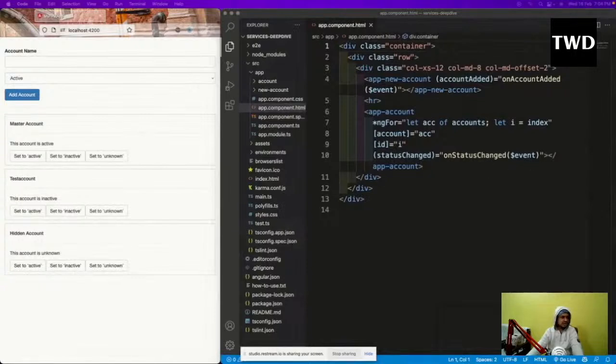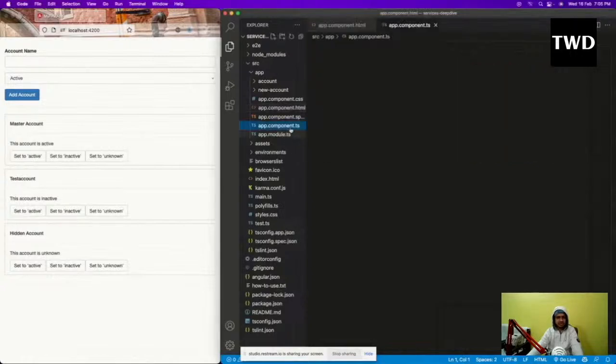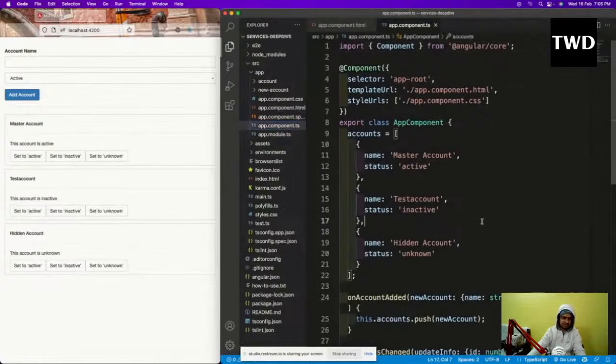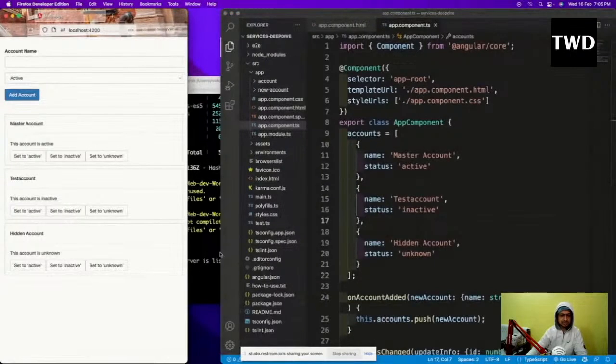As I was telling, we are going to learn about services and dependency injection right now. This is our small application. In the app.component, I have app new account and app account, these 2 components. And here in the TS file, I have some code. Maybe I should increase the font size a bit. Okay, let me make it a bit bigger.